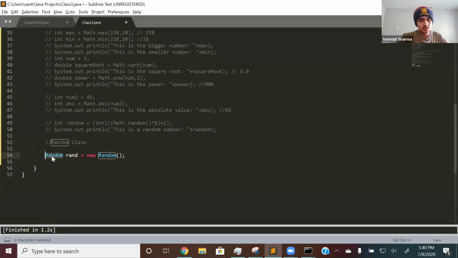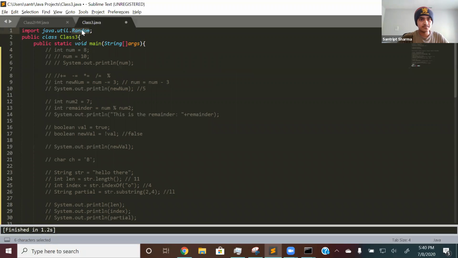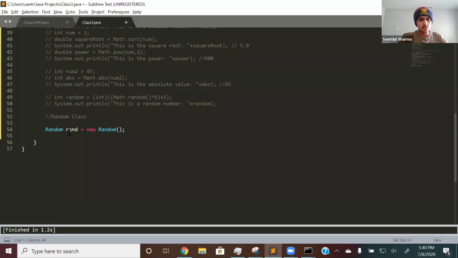There's the type, and in this case it's the class name, which is Random, as we imported it at the very top. So we do Random, and then rand is the name of my object, equal to new Random(). This is just the proper syntax when you create new objects. Now there are two functions that enable us to find random numbers. I'll write them down over here. They are .nextInt and .nextDouble.